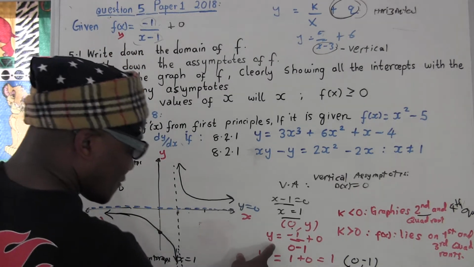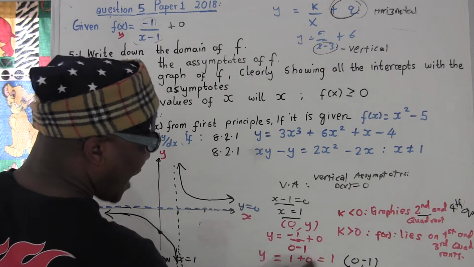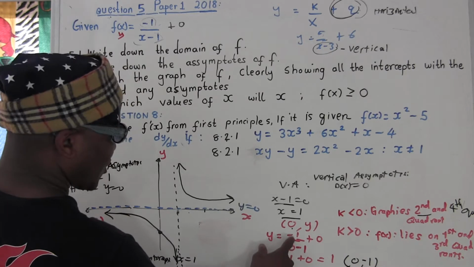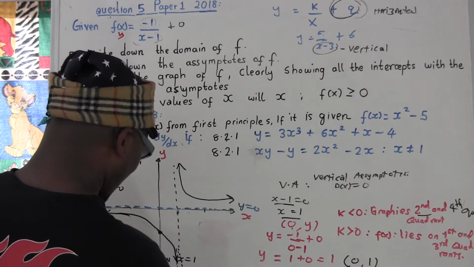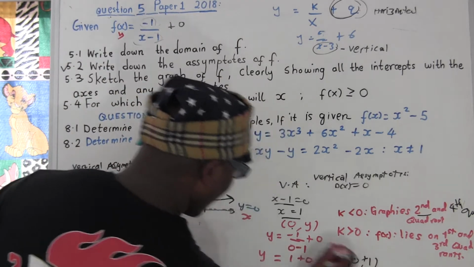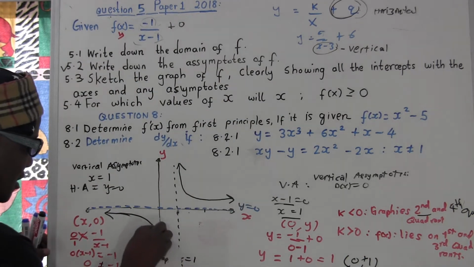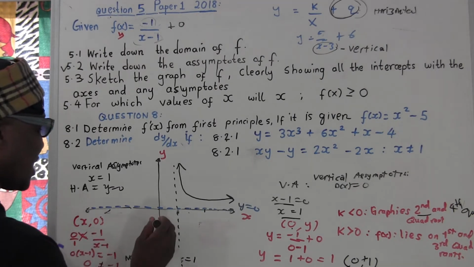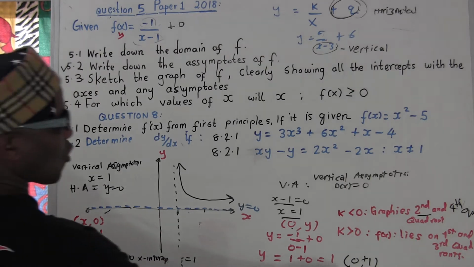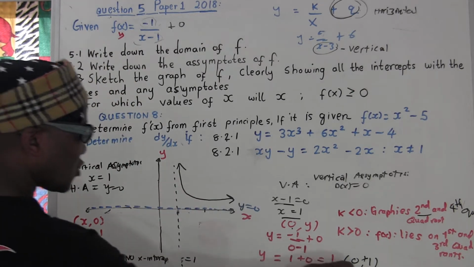When y-intercept? Oh, how did I get negative here, man? So negative 1 and negative go positive. So this is positive. Why did I say negative? I'm wrong. This is positive. So this graph is wrong here, so I'm going to have to correct it, because the value of y is positive. I had a lot of contradiction here; it didn't make sense. So y is 1: x equals 0, y equals 1.